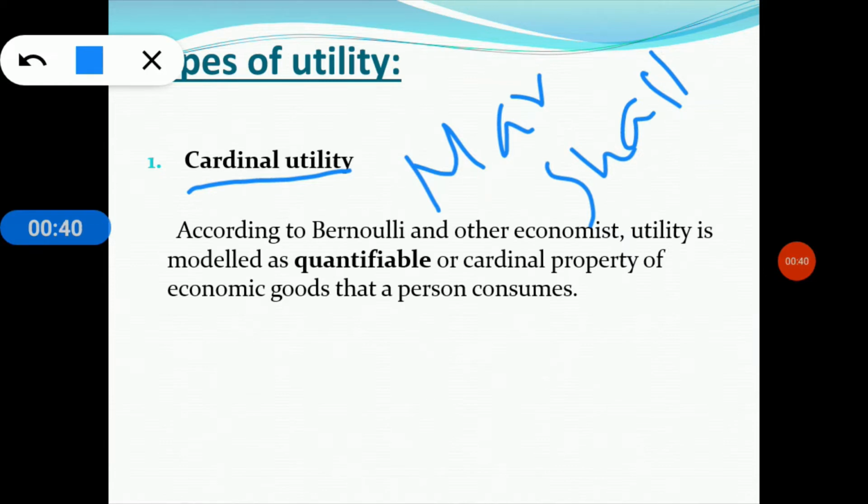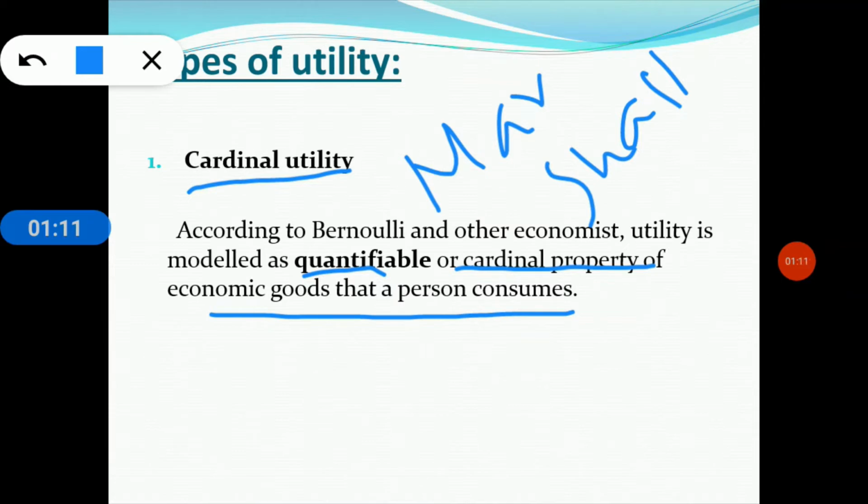This concept is based on marginal utility analysis, and economists hold the view that utility is measured quantitatively and cardinally. So it can be measurable, like 1, 2, 3 and so on. According to Bernoulli and other economists, utility is modeled as a quantifiable or cardinal property of economic goods that a person consumes.